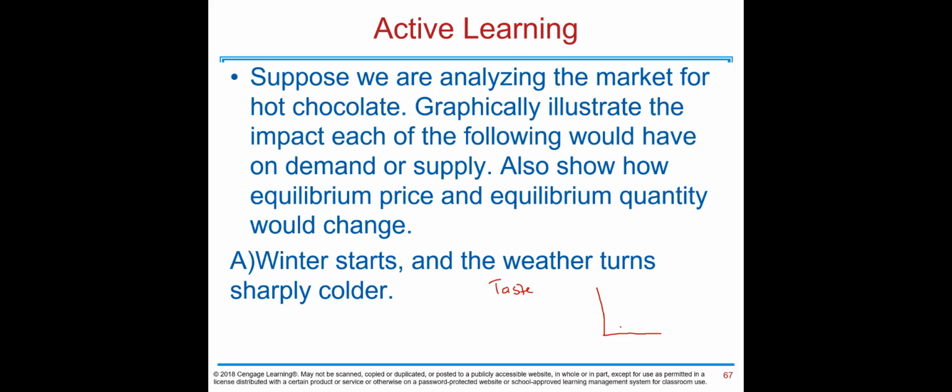Let's do that. Let's start with an initial equilibrium. This is D1. This is S1. And this is P and Q. Because of this change, people are going to demand more hot chocolate and the demand curve is going to shift to the right, D2. And as you see, comparing to the initial equilibrium of price and quantity, we have higher prices and higher quantities. P increases, Q increases. There is no change in supply shifters, so for that reason, you are not shifting the supply curve. Okay? The only thing that changes in this market is the demand, and demand shifts to the right.